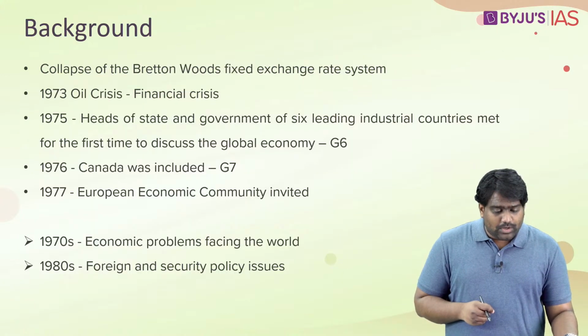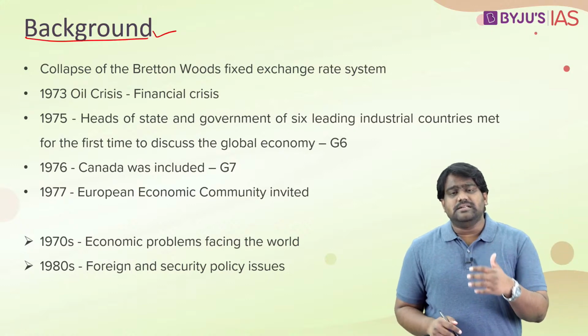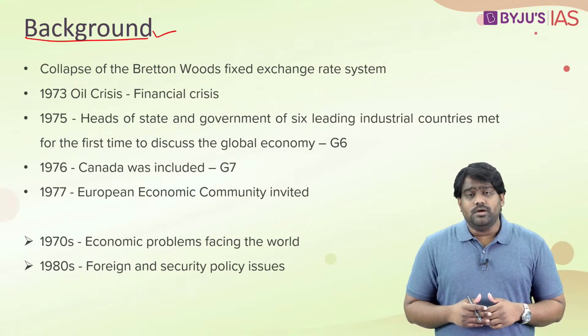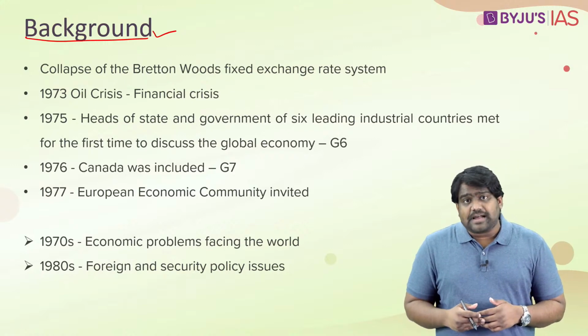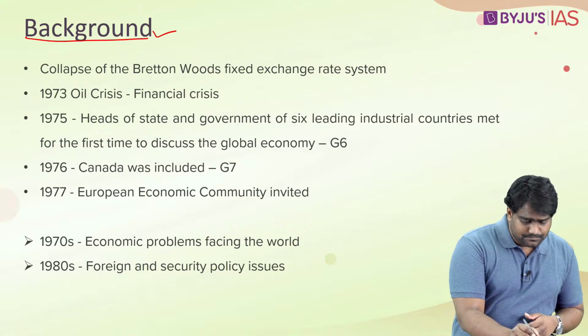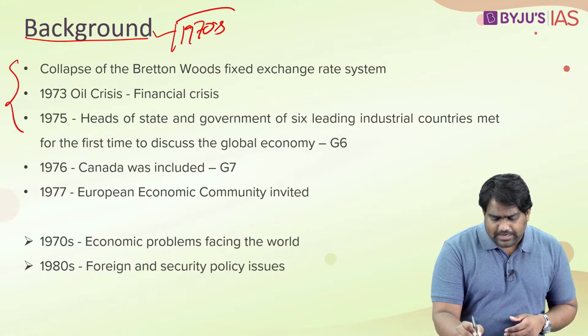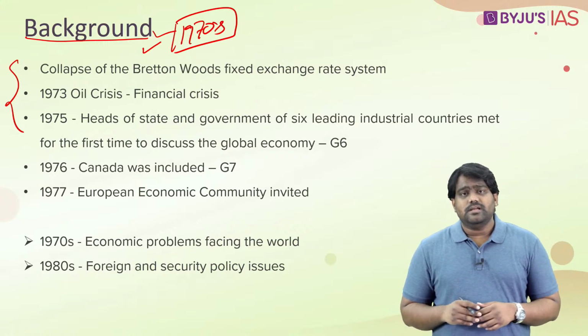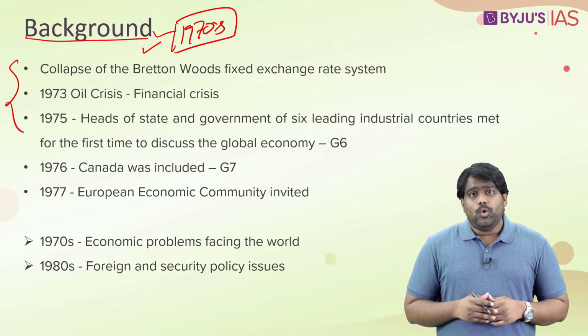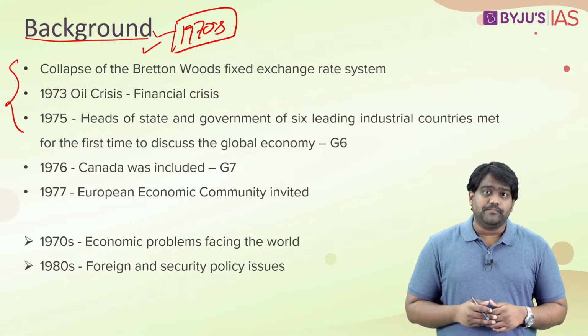So now that you know what is the G7, let's talk about the background. Let's understand how this grouping was formed, what were the contributing factors which led these countries to form the G7. To understand this, we need to go back to the 1970s. See, the 1970s was a period of volatility and turmoil in the global economy.